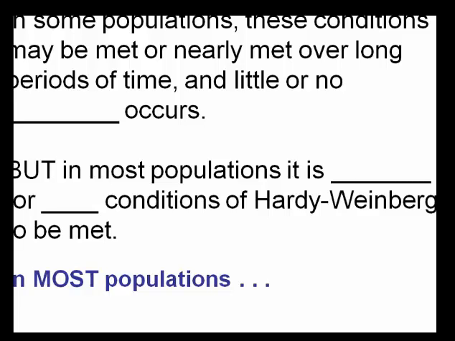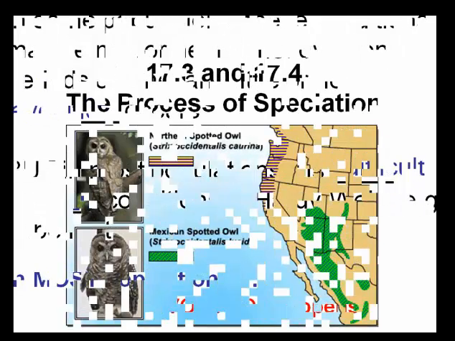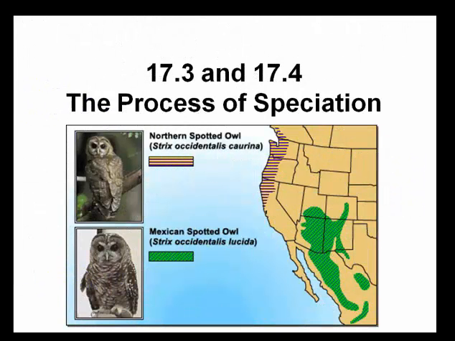In some populations, these conditions may be met or nearly met over long periods of time, and then little evolution occurs. But in most populations, it is difficult for all conditions of Hardy-Weinberg to be met. So in most populations, hopefully you will say that they will evolve. Okay, so evolution will happen. That is it for chapter 17.2 notes.